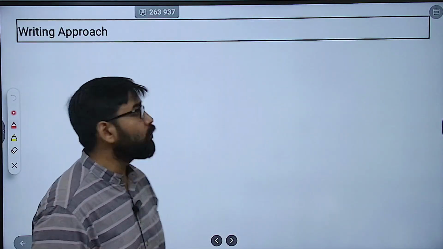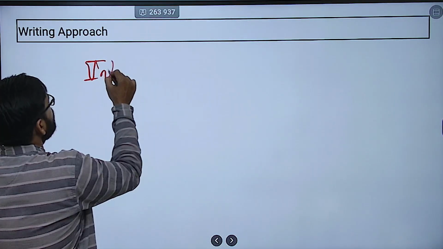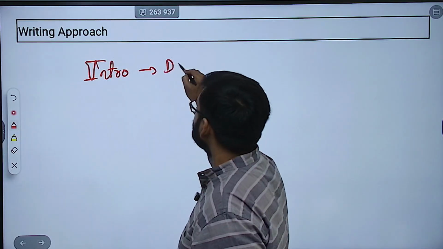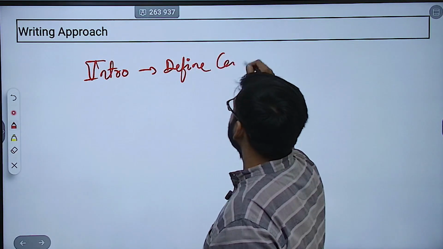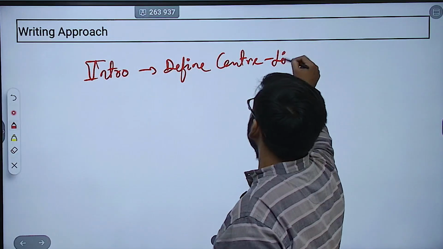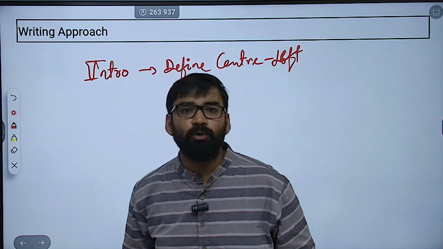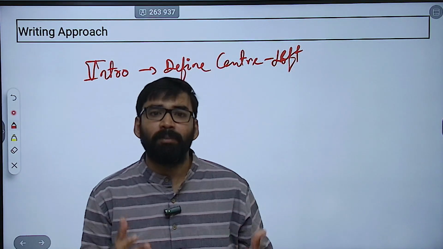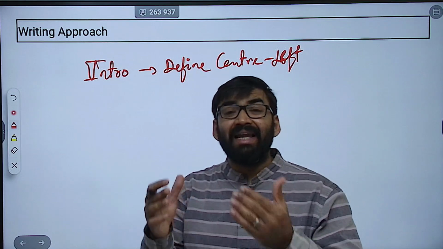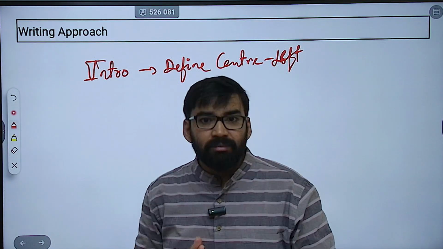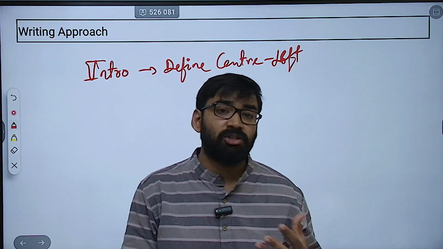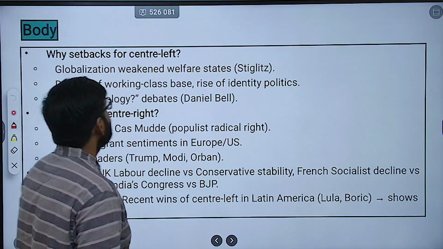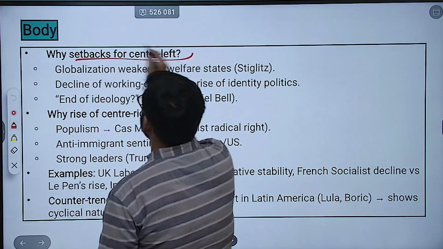Then how you are going to write the introduction in this kind of question? First, you have to define center left, you have to define, like social democrats, liberals versus center right, conservatives, populists. Then you can mention about election volatility, how in the 21st century there is a volatile situation in elections. Those things you can mention. Then body of the answer: why setbacks for center left?